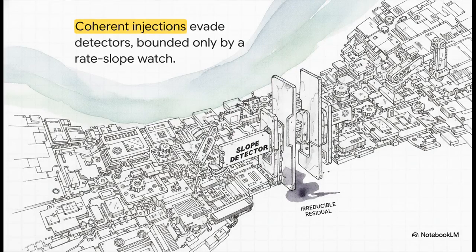But remember our villain? Astonishingly, the exact same rho times p villain from the software side rears its head right here in the physical world. Testing revealed a crazy vulnerability. Slow, coherent adversarial poisoning, basically a tiny spatial frequency injected across the entire sensor field over time, could silently evade detection. It's the physical equivalent of poisoning a language model's premise. Now, the system does bound this using a sloop detector. That converts an unbounded vulnerability into a strictly rate-bounded one. But you guessed it, that irreducible residual still remains.